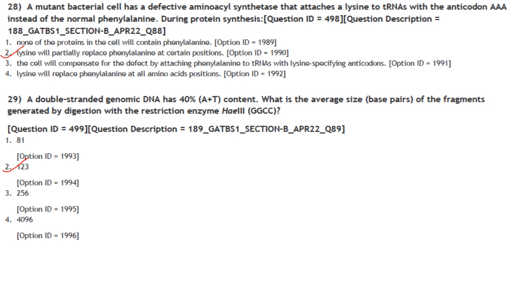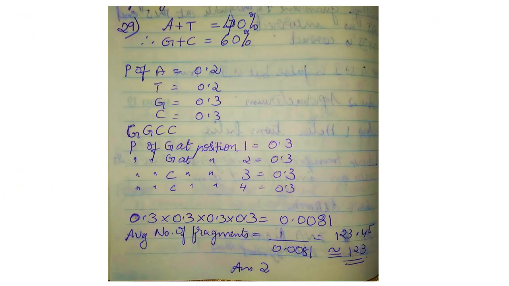Then next one. A double-stranded genomic DNA has 40% A plus T content. What is the average size in base pairs of the fragments generated by digestion with the restriction enzyme HaeIII, GGCC? The answer here is 123, that is option 2, and I have done the explanation in the next slide. So they have given A plus T as 40%, therefore G plus C will be 60%. So probability of finding A is 0.2, probability of finding T is 0.2, and probability of G is 0.3 and C is also 0.3.